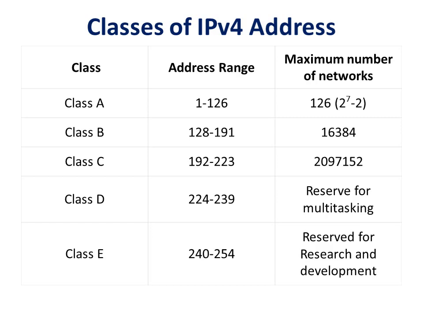And for research and development, the first octet will be assigned a value from 240 to 254, which belongs to class E.